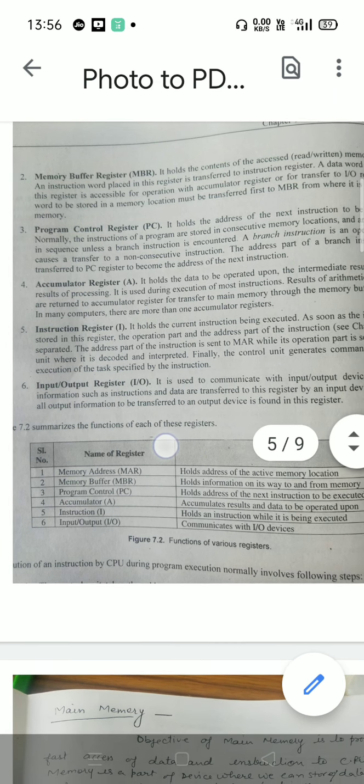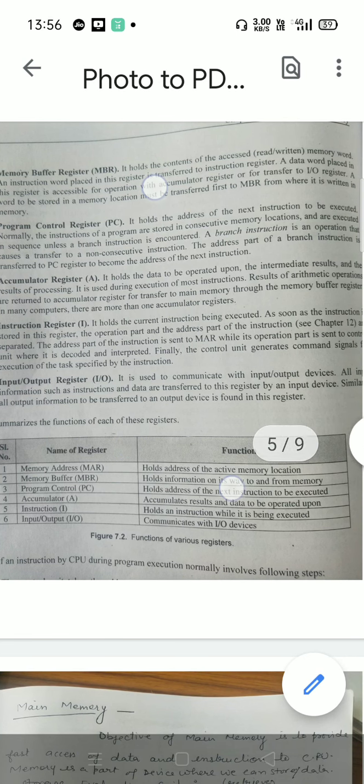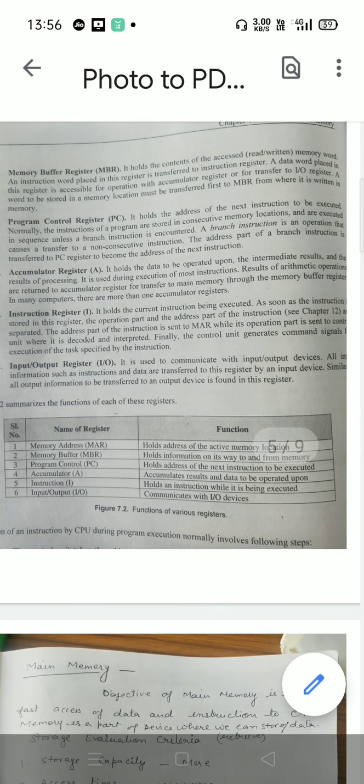Next is program control register, PC. It holds the address of the next instruction to be executed. Normally instructions of a program are stored in consecutive memory locations and are executed in sequence unless a branch instruction is encountered. A branch instruction is an operation that causes transfer to a non-consecutive instruction. The address part of the branch instruction is transferred to the PC register to become the address of the next instruction.